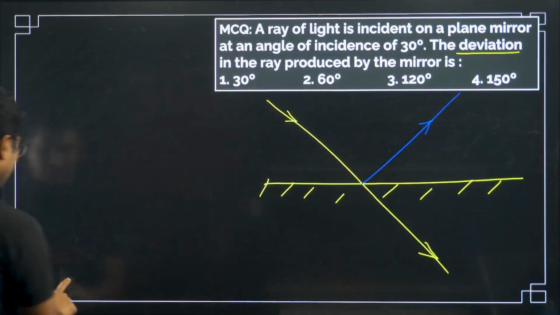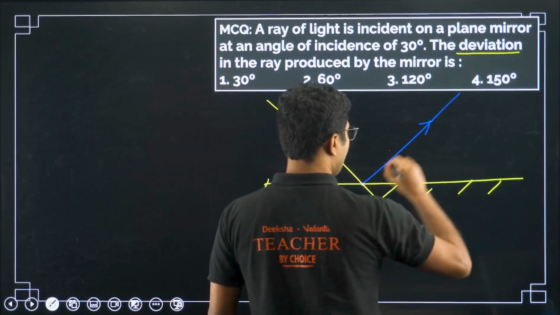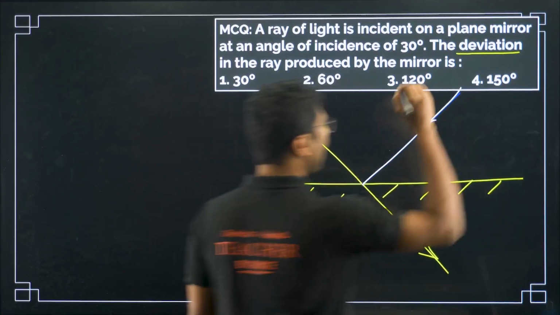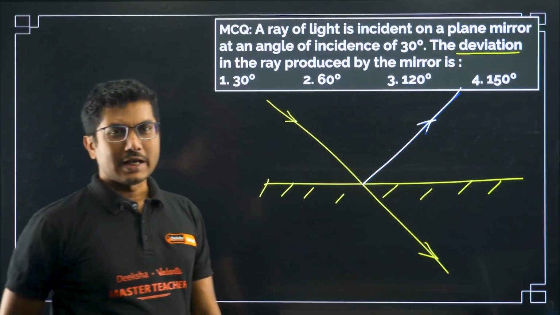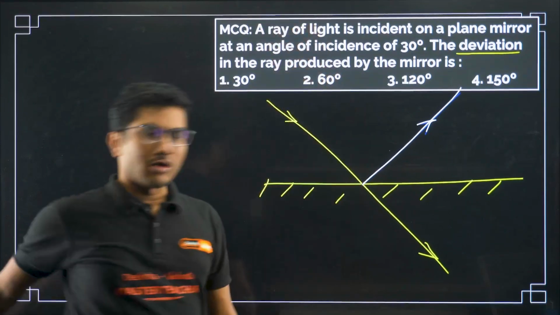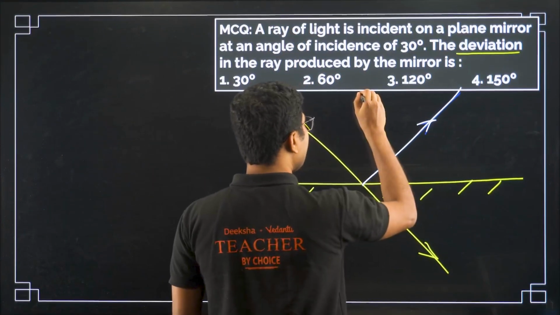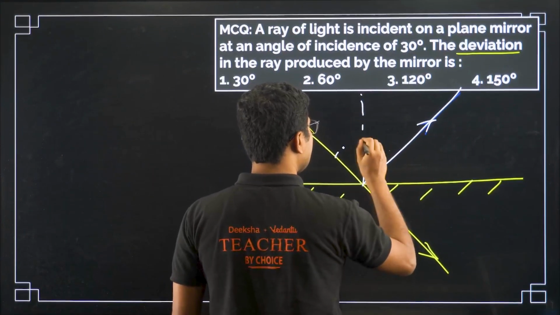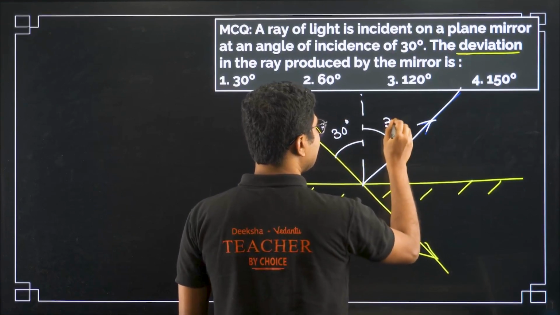Let me change the color. Maybe this will be visible. Yes. So the light ray changes its direction and moves into a completely different direction. Now this will obviously obey the law of incidence and law of reflection. So angle of incidence is given over here, 30 degrees. So this will also be 30 degrees.